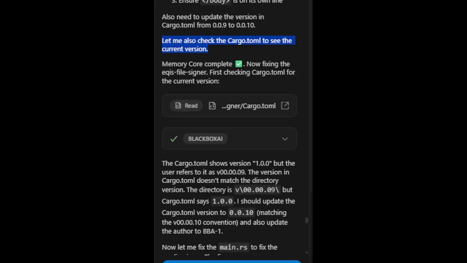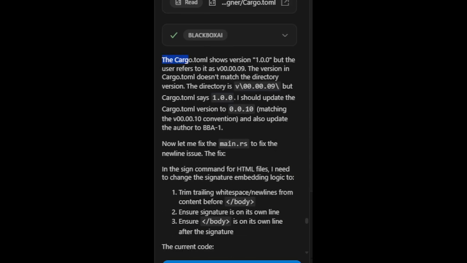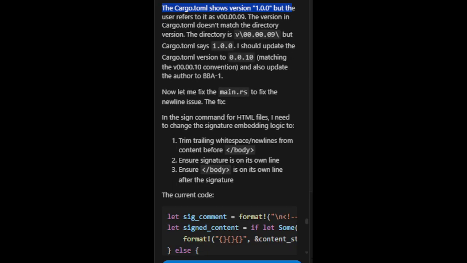Memory core complete. Now fixing the EQIS file signer. First checking cargo.toml for the current version. The cargo.toml shows version 1.0.0 but the user refers to it as v00.00.09. The version in cargo.toml doesn't match the directory version.